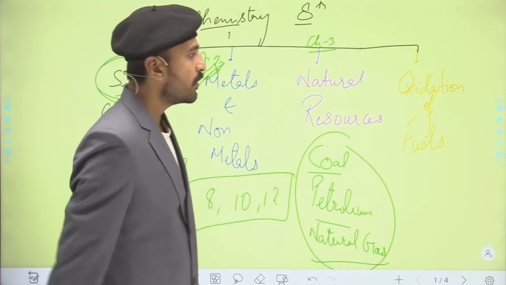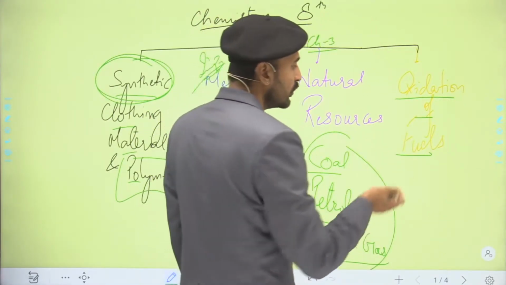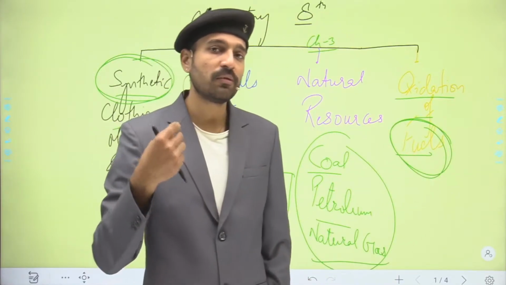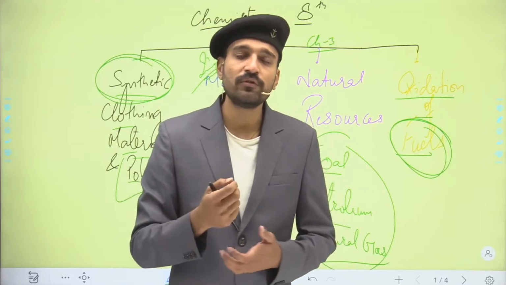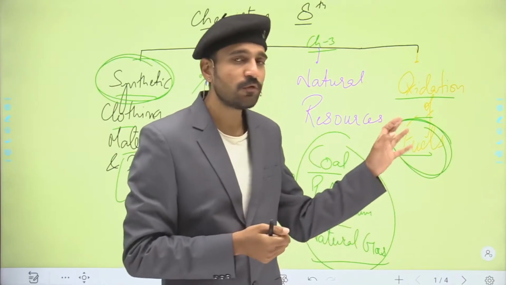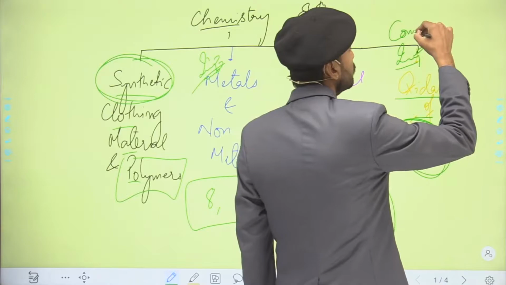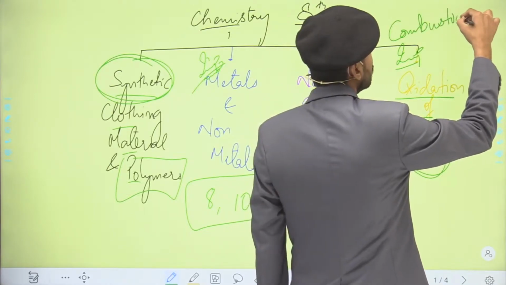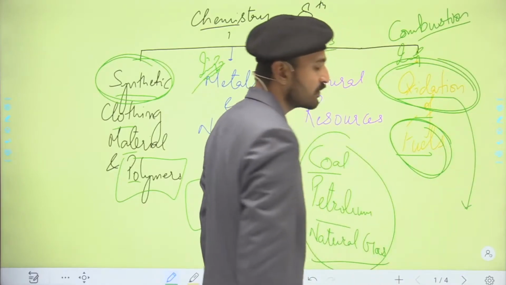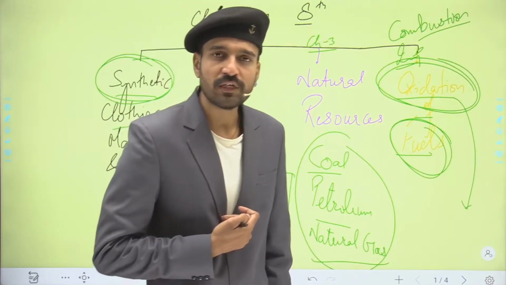Now talking about the next, that is the oxidation of fuels. So students, in the oxidation of fuels we are going to see what the fuels are, what the meaning of oxidation is, what the meaning of combustion is, and what the different types of fuels are that we use in our daily life, depending upon their calorific value. This is also an important chapter, because here you will get the knowledge of the combustion process. And the oxidation process, students, you are going to deal with in your class 10th, where you are going to see the actual meaning of oxidation.